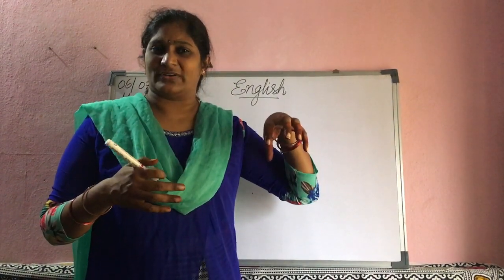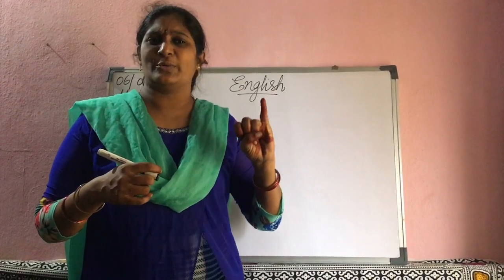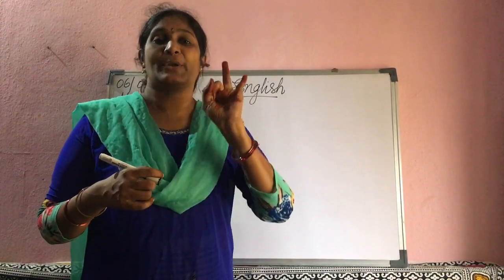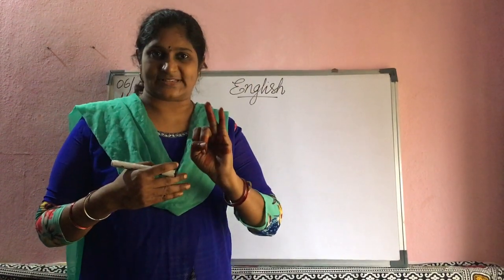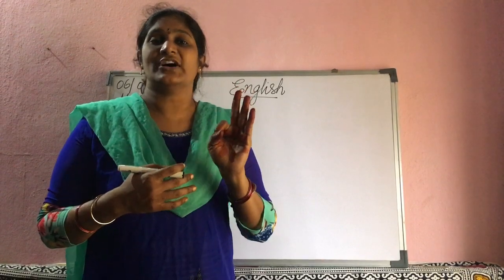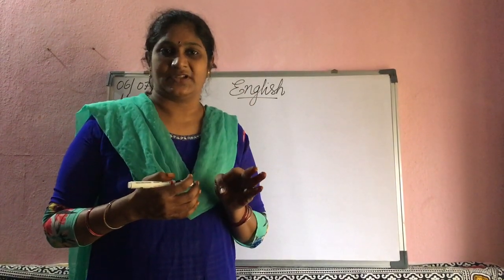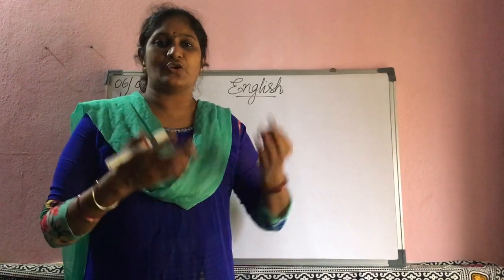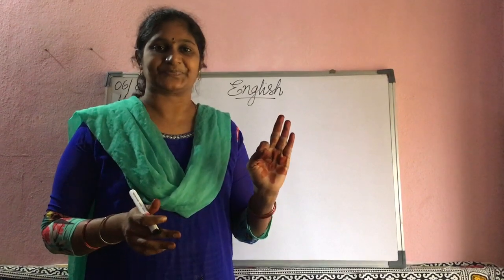Don't get bored, once again I am explaining all these parts. Noun means naming words. Pronoun means instead of nouns we are using pronouns. Verbs are action words or doing words.